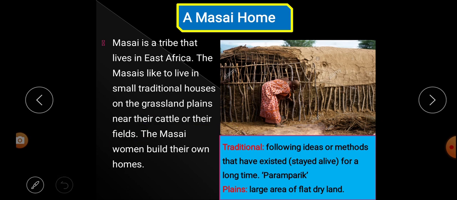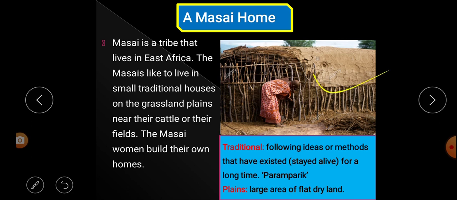So these Maasai people like to live in traditional houses on the grassland plains, near the cattle or near the field. In this place they like to live. The Maasai women build their own homes. This sentence says that Maasai women build their own homes. We know that usually in India and other countries homes are built by men, but here it is said that Maasai women build their own homes.